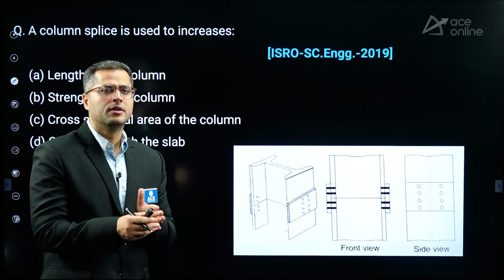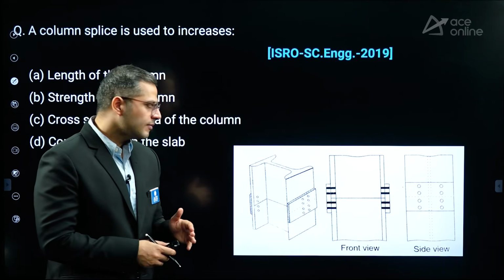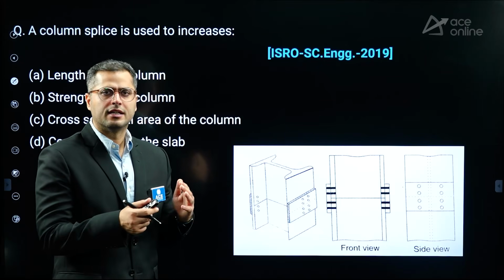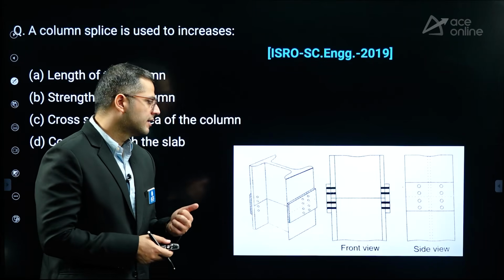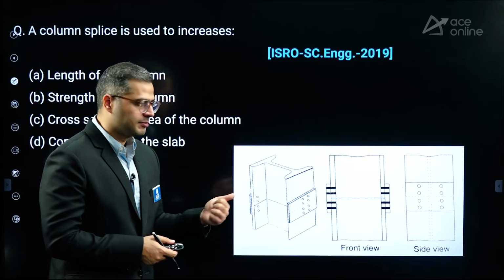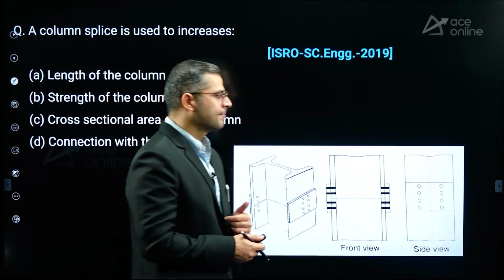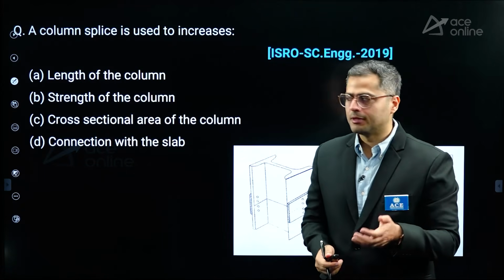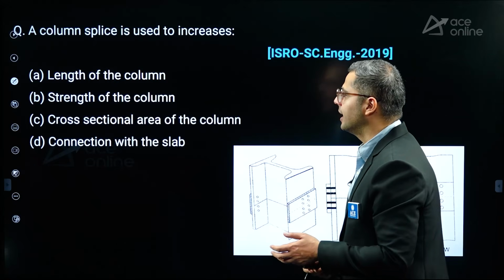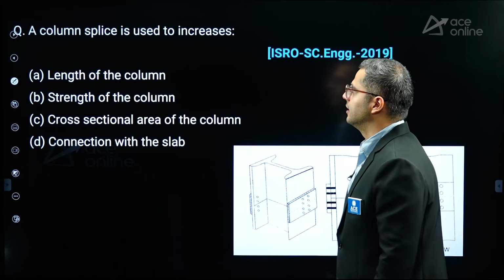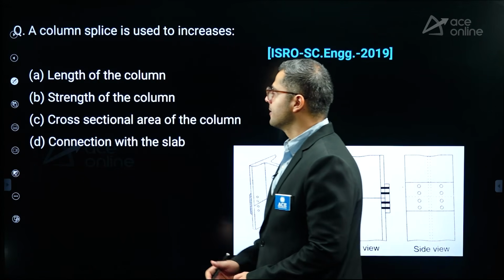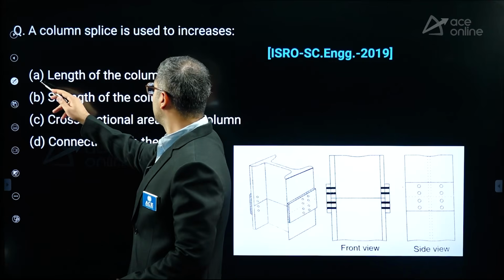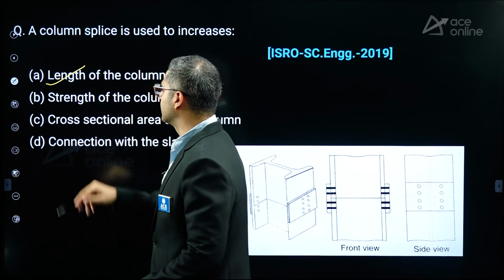In that case also, we can provide filler plates as well as bearing plates, we can provide column splices in that sense, right? So column splices tend to provide continuity of length of the column. So column splices are used to increase the length of the column.